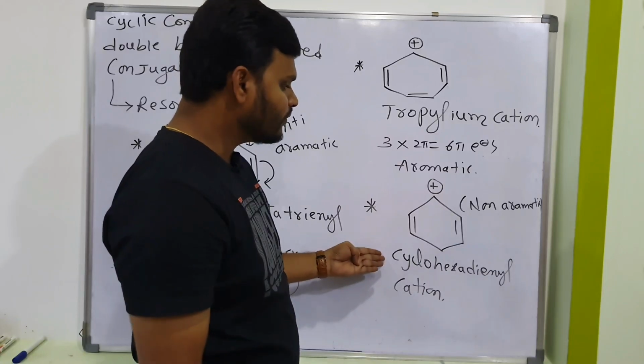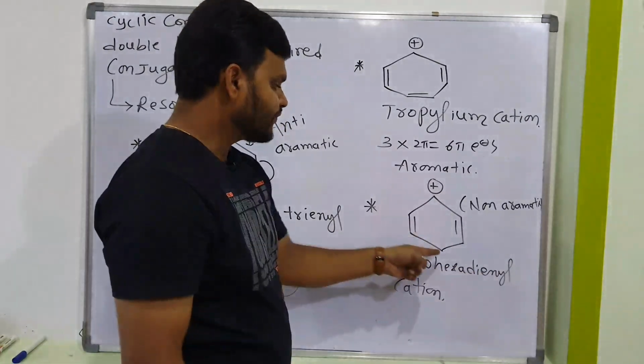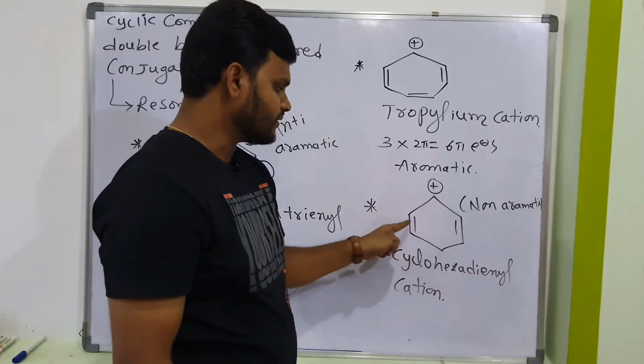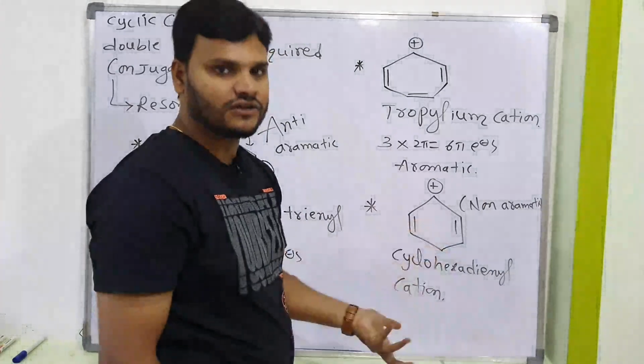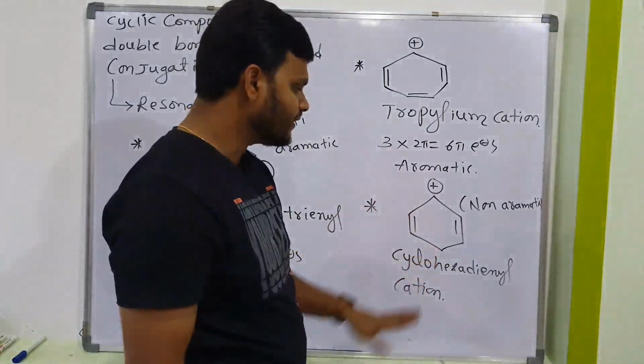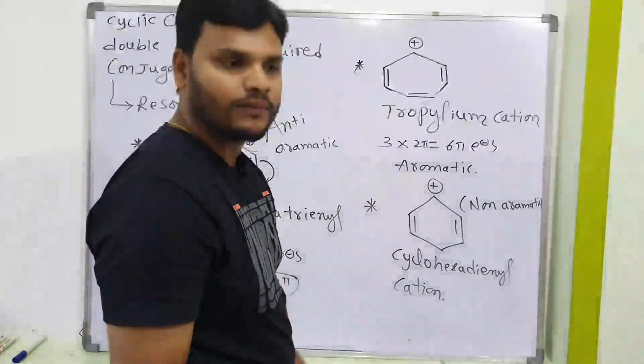Next, what about this one? Cyclohexadienyl cation. Actually here resonance is not possible. Why? Because it is double, single. So resonance is not possible. That's the reason it is not aromatic. It is not anti-aromatic. That's the reason it is a non-aromatic compound.